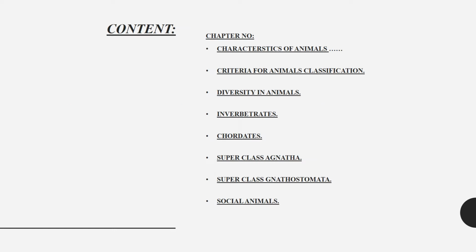Here are the contents of my book. Characteristics of animals, criteria for animal classification, diversity in animals, invertebrates, vertebrates, chordates, superclass Agnatha, superclass Gnathostomata, social animals.